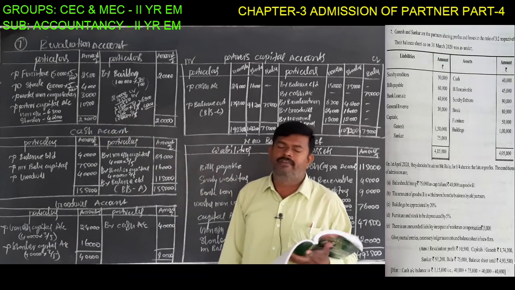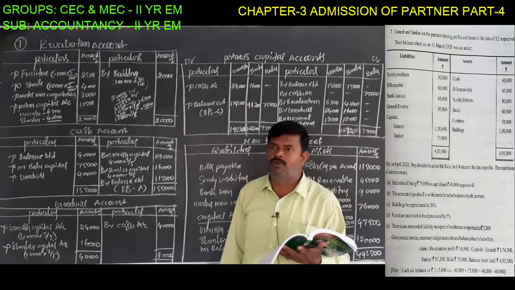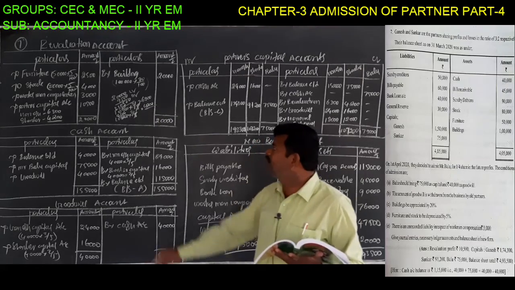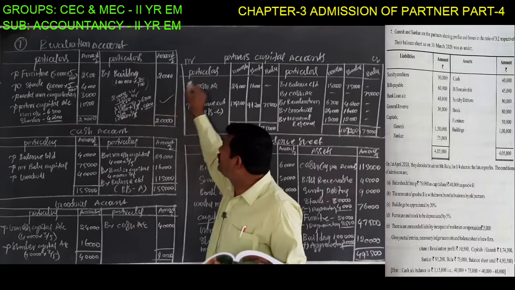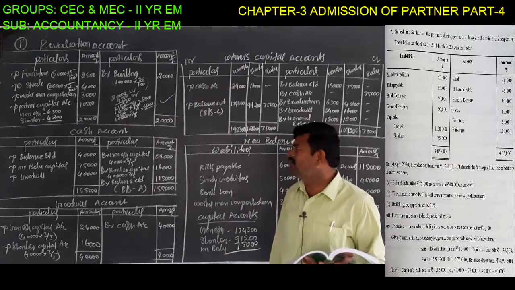If there is any revaluation profit, it must be transferred to the old partners as per the old ratio. Remember this one thing. So the total amount is 10,500. That is about the revaluation account. Now come to the cash account.